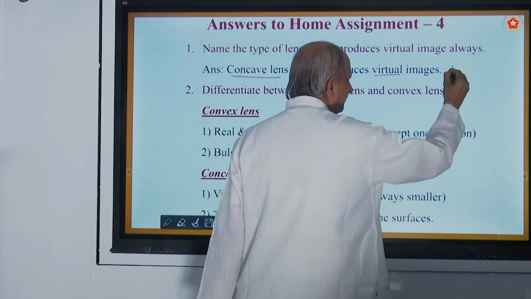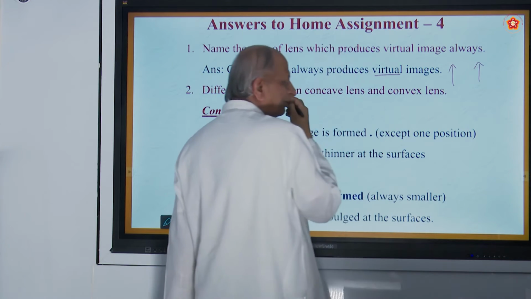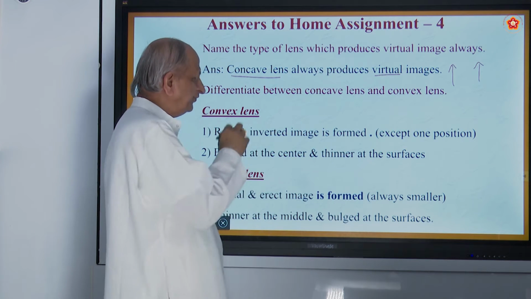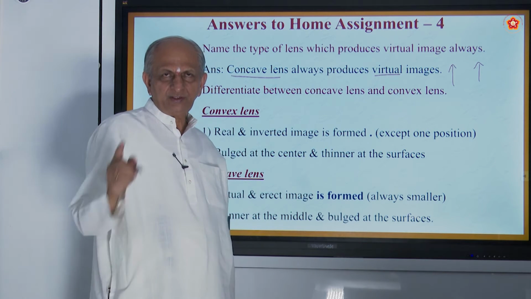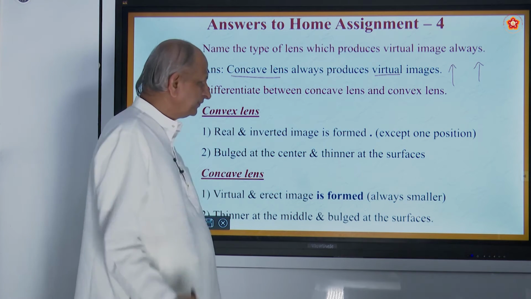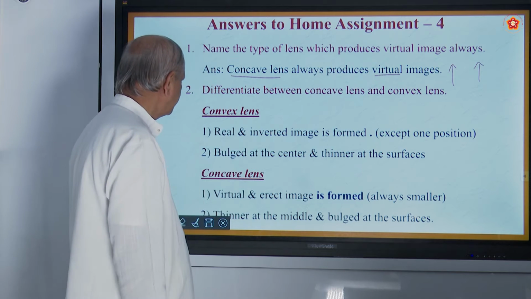Suppose this is the object, the image also will be like that only. That is called virtual. In case of a concave lens, there is only one position where you get the image, and the image will be virtual.